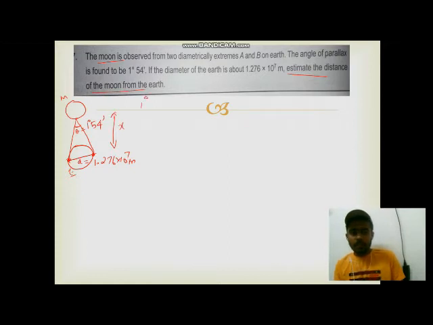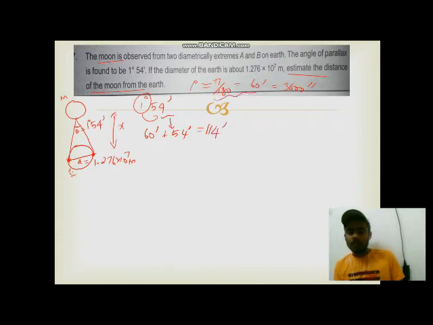See here they have given 1 degree 54 minutes. So you convert 1 degree also to minutes. How? 1 degree is equal to pi by 180 radian, that is equal to 60 minutes, that is equal to 3600 seconds. So 1 degree is nothing but 60 minutes plus the 54 minutes which they have given here. So the value comes out to be 114 minutes.